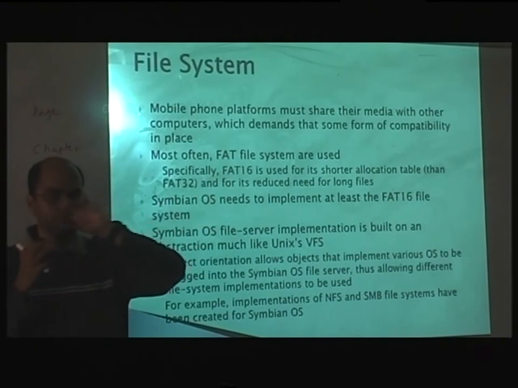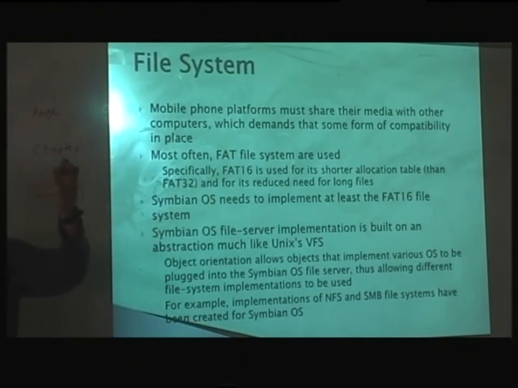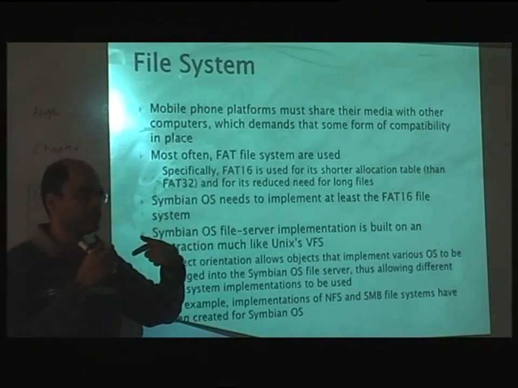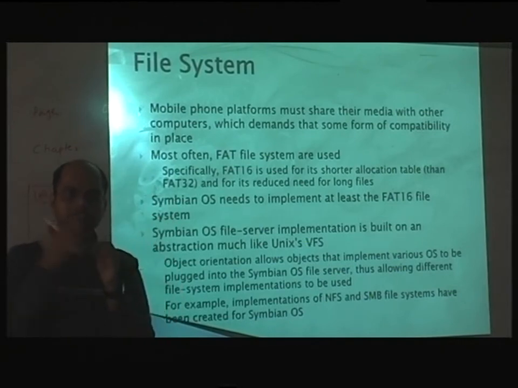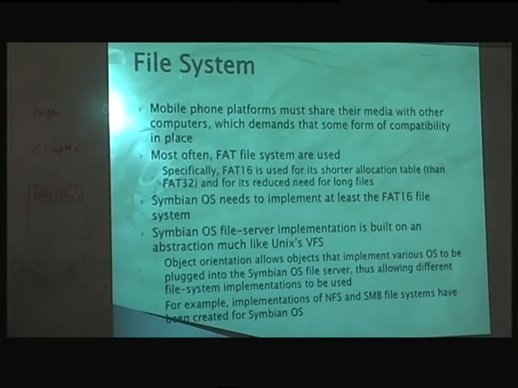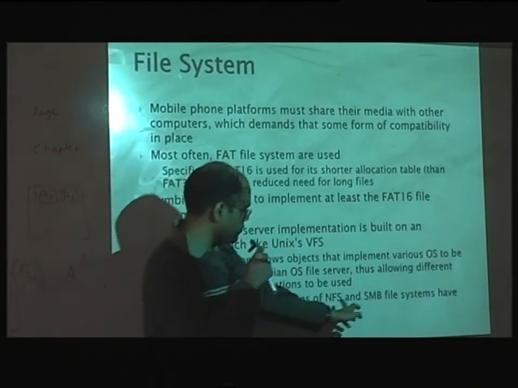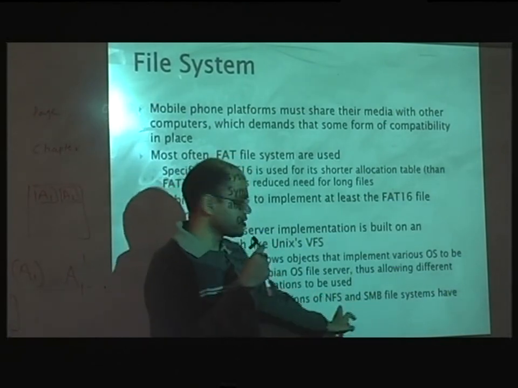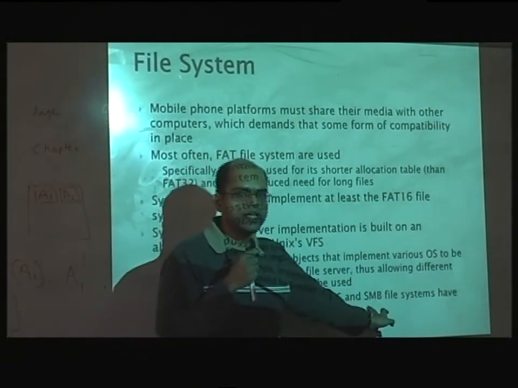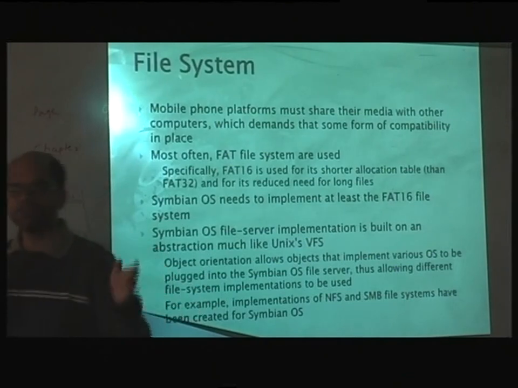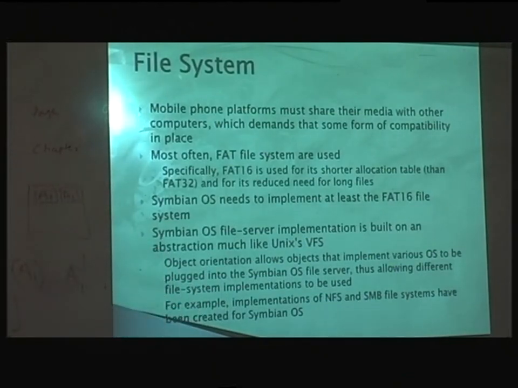You just have to implement the server on top of the kernel, and that will give you access to NTFS. It has to do a lot of computation internally, but then it can give you access. For example, implementation of NFS. NFS is also a network file system, or Samba, and similar structures. You can have all of that on your phone if you implement the right servers.